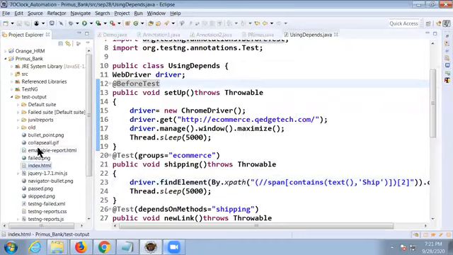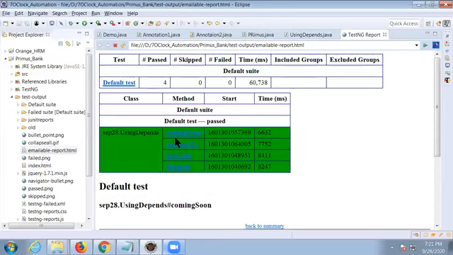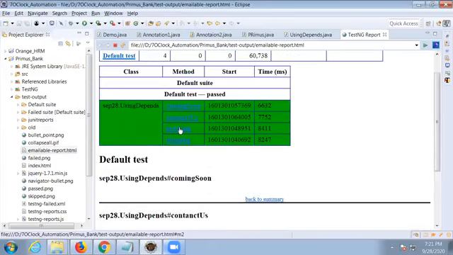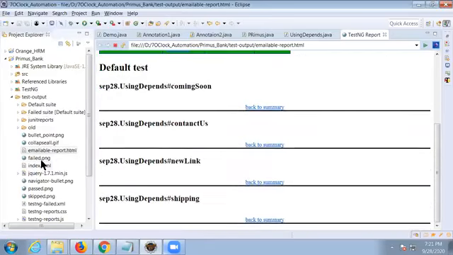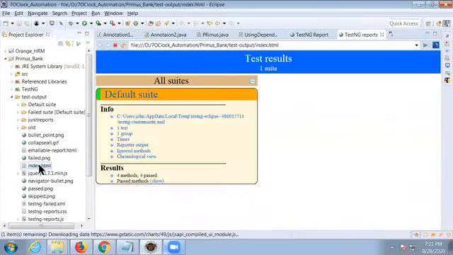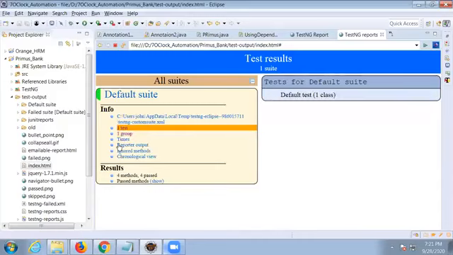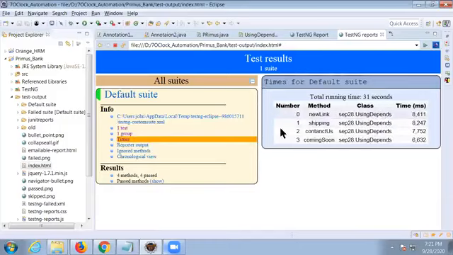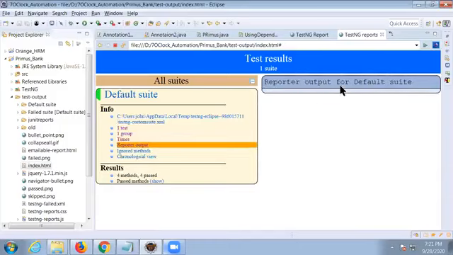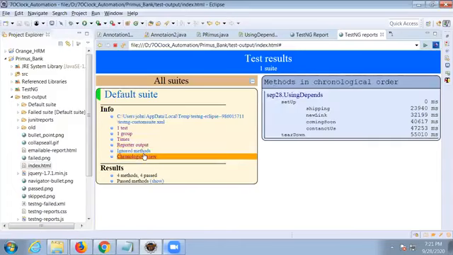Emailable report. In that report, it gives all the 4 test cases. Not this report, you can check the index HTML. In that, see the group. What group name did we give? E-commerce. Shipping, what is skipping? Test case name, method name. So how many tests got executed here? Only one test case. How much time every test case took? It shows the test case, report output, ignored methods and so on. Chronological view shows very clearly.